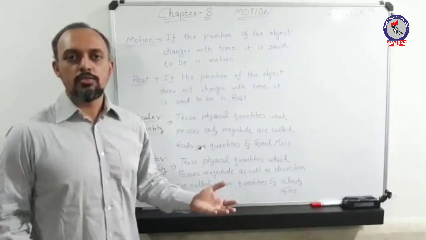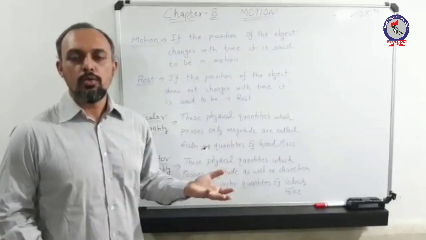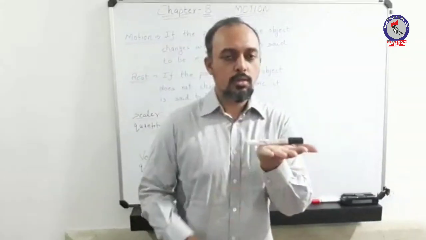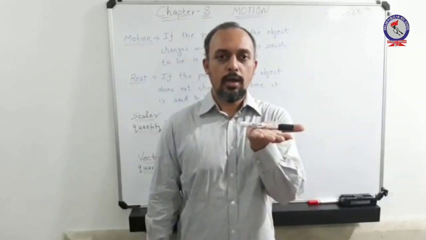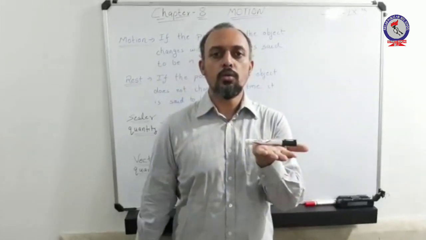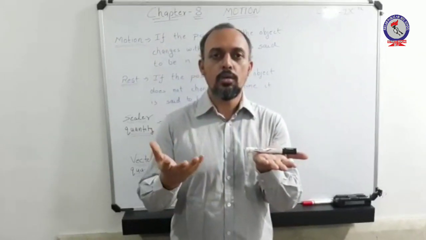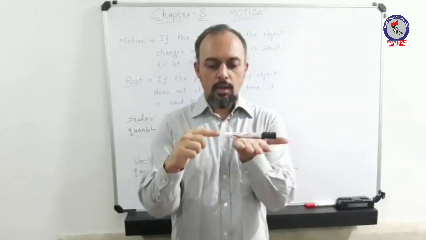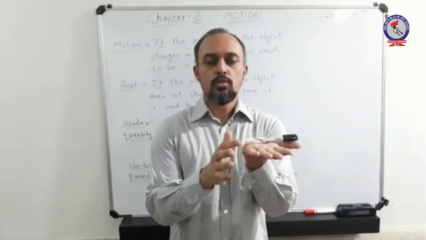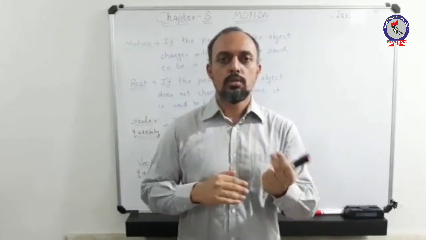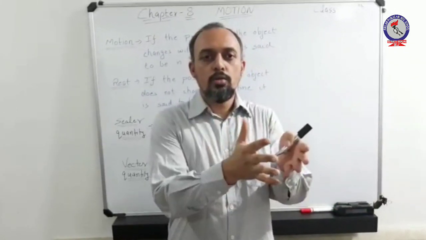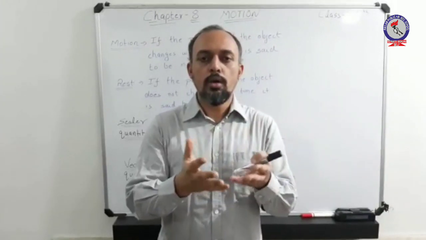Now I will illustrate how you take a quantity as a vector. Let us suppose this is a pen. I will apply a certain amount of force onto it. Let the magnitude of the force be 5 Newton, 10 Newton, etc. If I apply a certain magnitude of force, it will move in a certain direction. So, on applying a force, the body is moving in a certain direction. So you can say the magnitude with direction makes a quantity a vector.